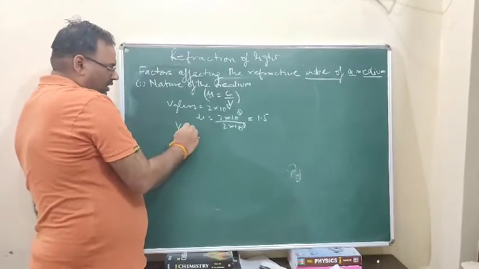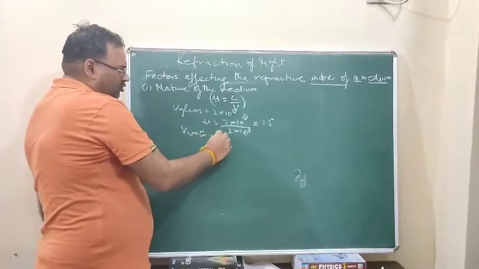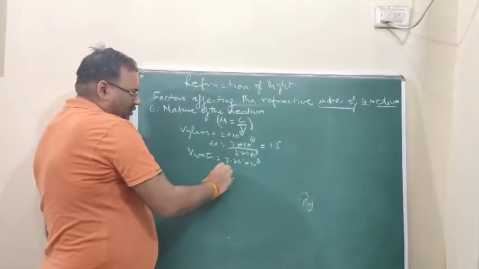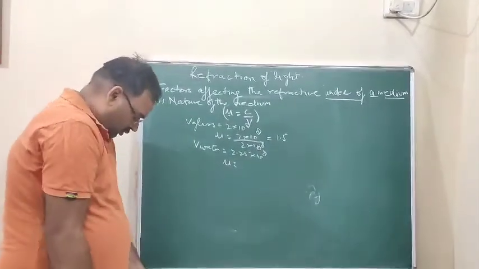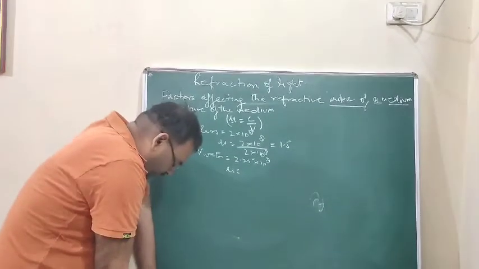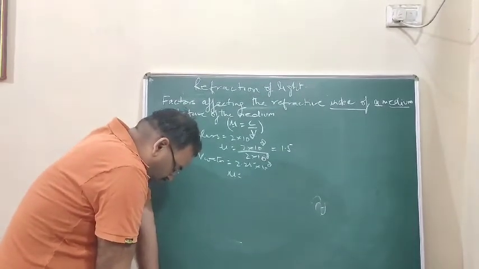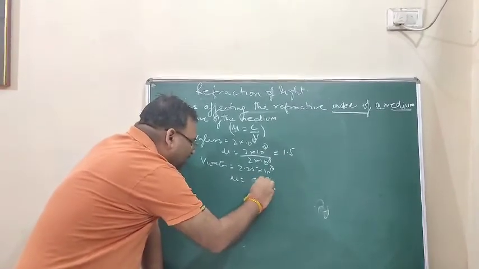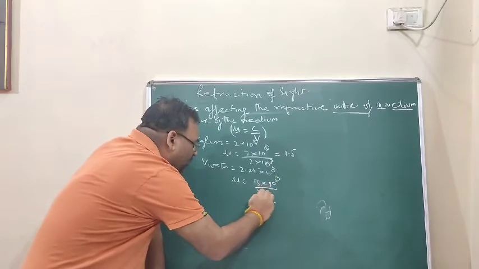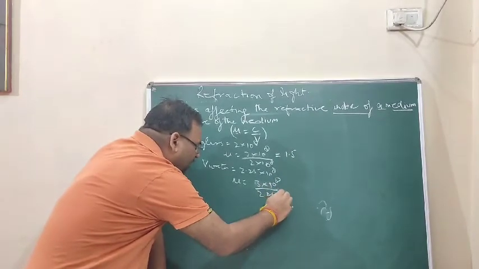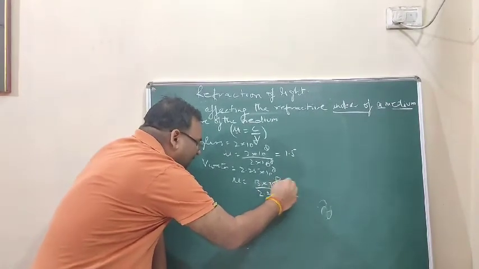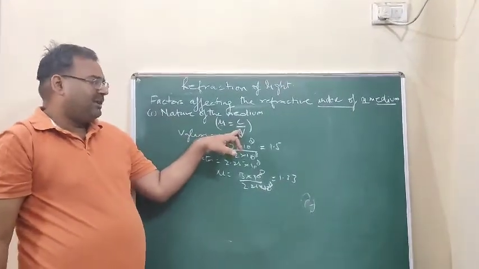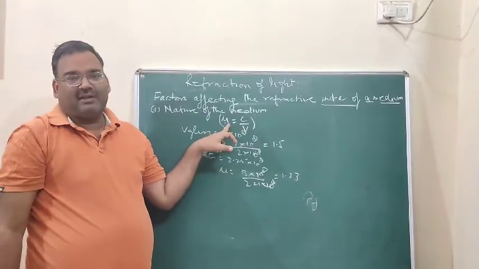And V in water is 2.25 into 10 raised to power 8, then mu is equal to 3 into 10 raised to power 8 upon 2.25 into 10 raised to power 8, that is 1.33. So mu is equal to C upon V. If the speed of light in the medium is less, more is the refractive index.